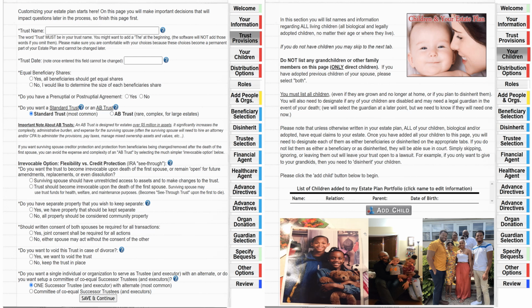Now here again, this is a trust provision. You see on the left side, trust provision is highlighted in a darkened state. That means we clicked on that tab, and on that tab, it's giving you all the information about the trust provisions. So you go down there and you study this data for yourself, and complete it, and put your name where it's supposed to be, put your information where it's supposed to be, and you move on to the next section. Then the next tab, you see your children.